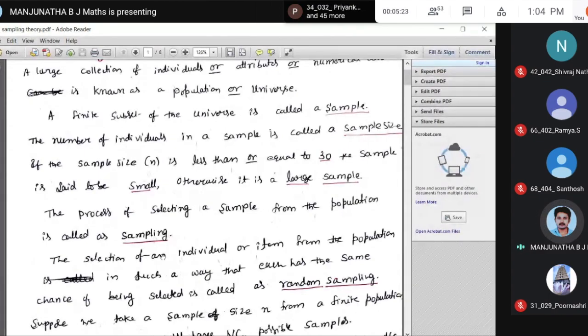Suppose the population is capital N, denoted by 1, 2, 3. You can select any sample from that; that is called sampling. You can select 1, 2, or 1, 3; that is sampling.